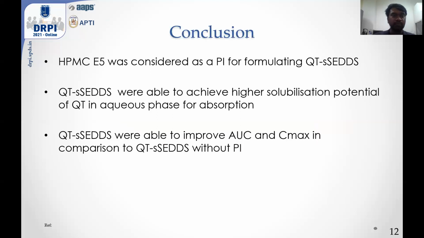So, for conclusion, we would like to say that HPMC E5 was considered a suitable precipitation inhibitor for our system. QT SETS were able to achieve higher solubility potential for the drug in aqueous phase, which is suitable for absorption. QT SETS were able to improve AUC and Cmax in comparison to QT SETS without PI.